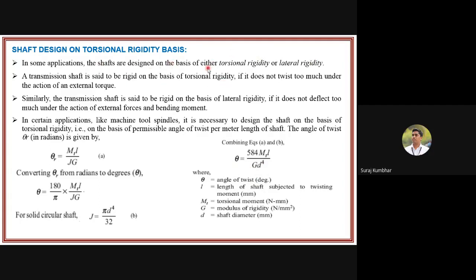This applies when your shaft is designed on the basis of either torsional or lateral rigidity. A transmission shaft is said to be rigid on the basis of torsional rigidity if it does not twist too much under the action of an external torque. So this is about shaft design on the torsional rigidity basis.